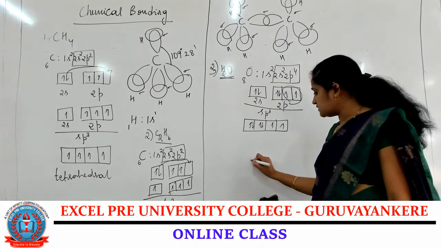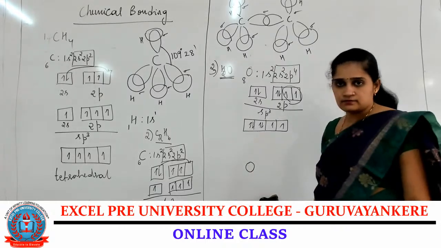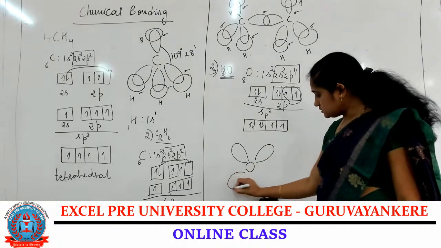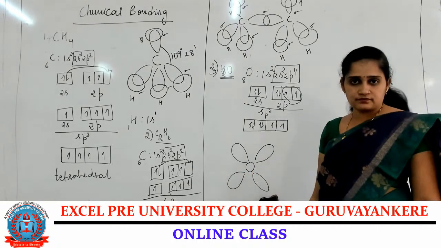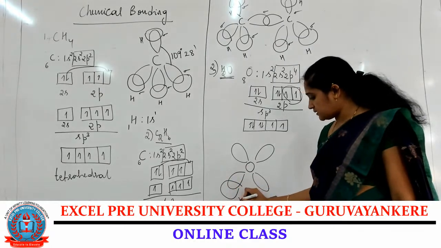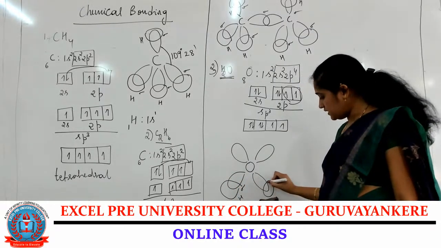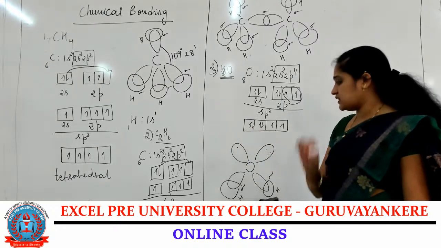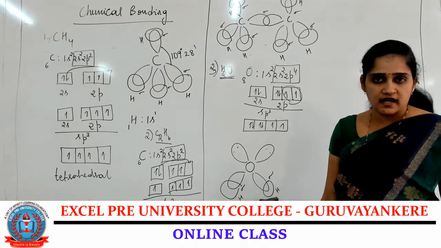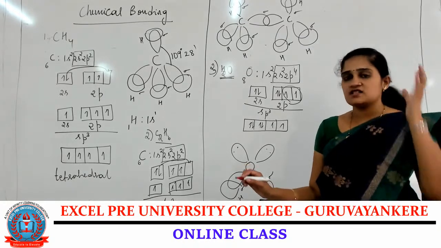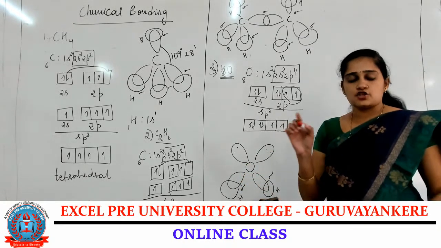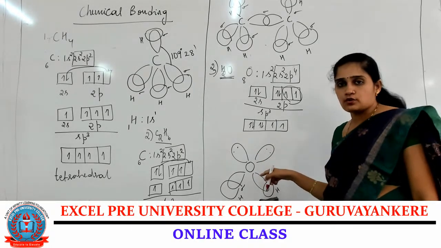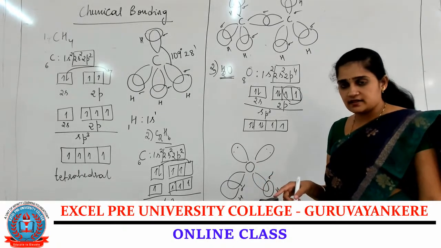Now, if you write the orbital diagram for the oxygen atom, 1, 2, 3, 4, and 2 hydrogen atoms each form a sigma bond. The other 2 lobes contain the lone pairs of electrons. So the H2O molecule hybridization is sp3, and the geometry is tetrahedral due to the sp3 hybridization, but the shape of the H2O molecule is a bent-like structure.